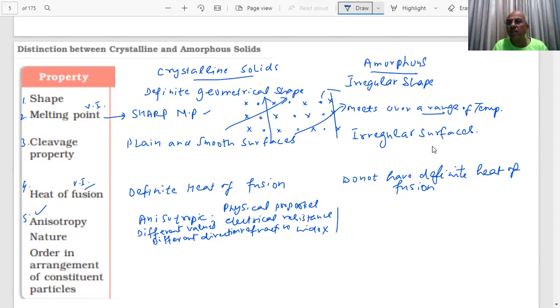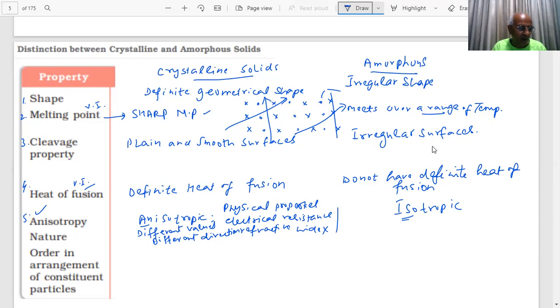In the case of crystalline solids, you are meeting different arrangements of the constituent particles in different directions, students. Therefore, the physical properties like electrical resistance and refractive index will change with the direction of the crystal. You shift the direction of the crystal, the physical properties will change. That is called anisotropic. Iso means same. When I use the word iso in chemistry, iso means same. So they have the same physical properties.